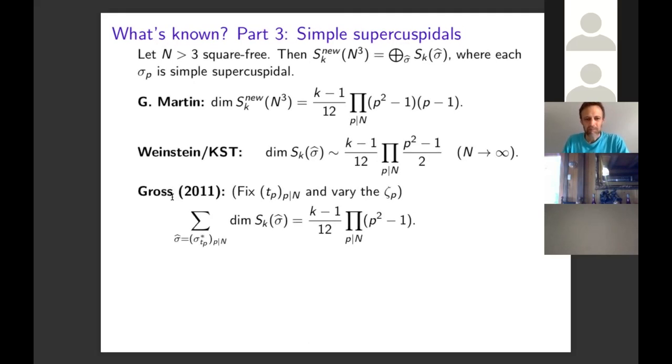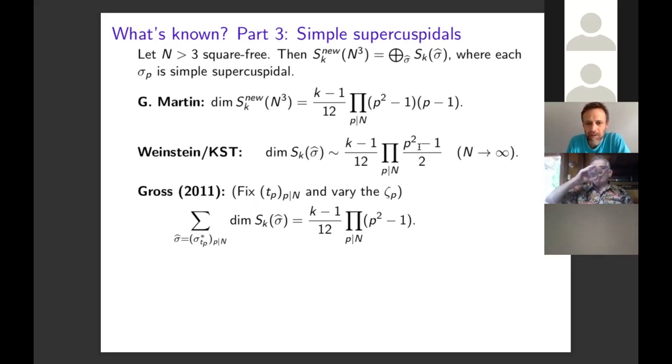Back to this paper of Gross that I mentioned earlier, he looked at an aspect of this question. He fixed the t_p's and he varied the zeta_p's, and he looked at the direct sum of those subspaces. So we let sigma hat fix a tuple t_p, so fix the guys in the finite field and allow the local root numbers to vary.